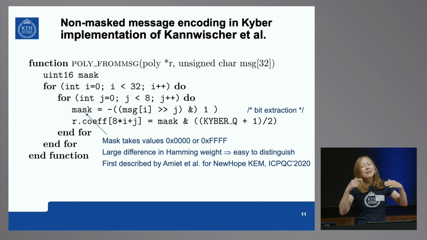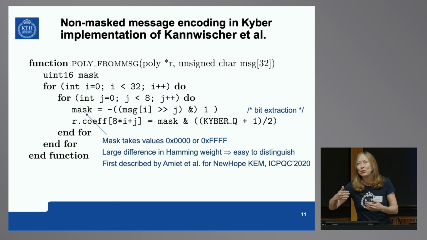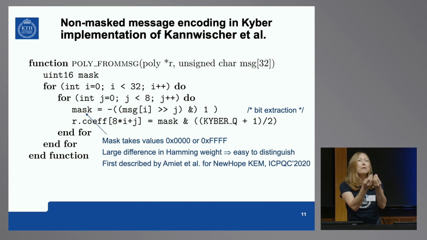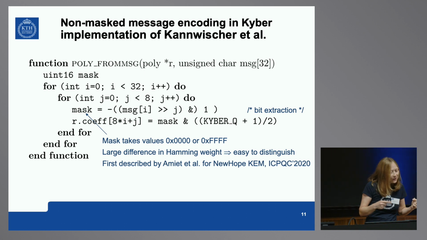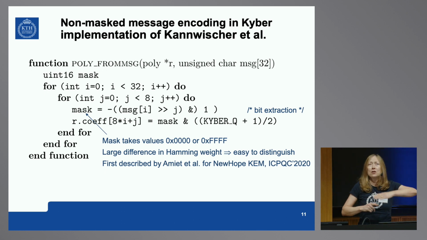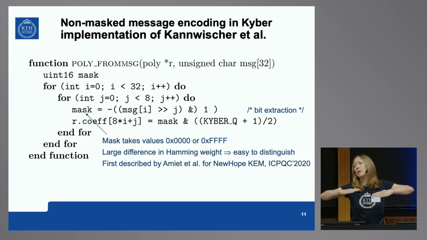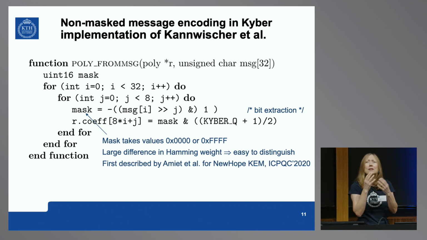And now we are in the transition to show people who code what else you should avoid. We're basically discovering new things by doing this analysis. This is also very bad. The reason is that this mask, which is related to the secret message bit, takes either the value all 0 or all F, because it's the two's complement of -1. Imagine you have a 16-bit integer: 16 zeros and 16 ones. The difference between these two vectors is 16 units. That's a lot. It really leaks.